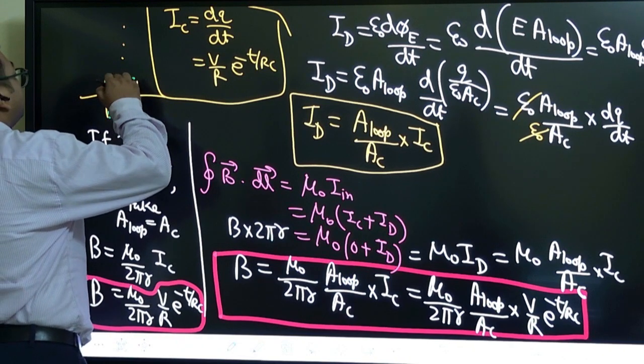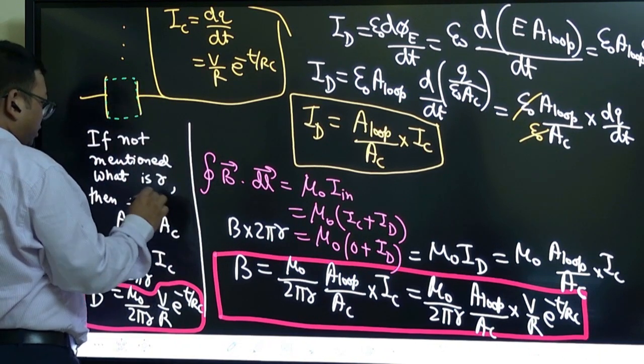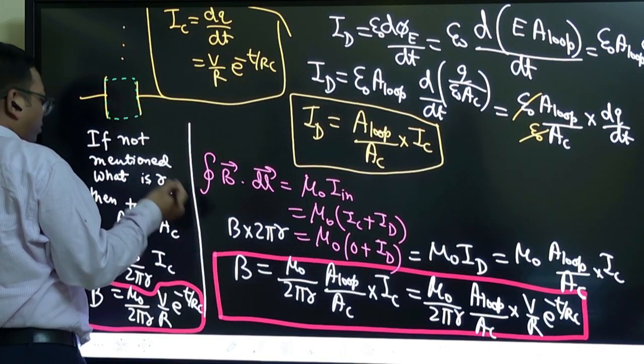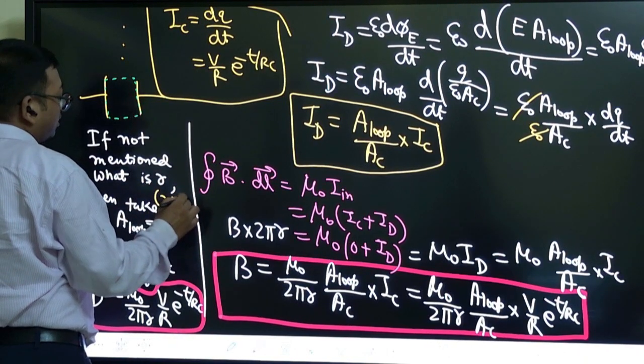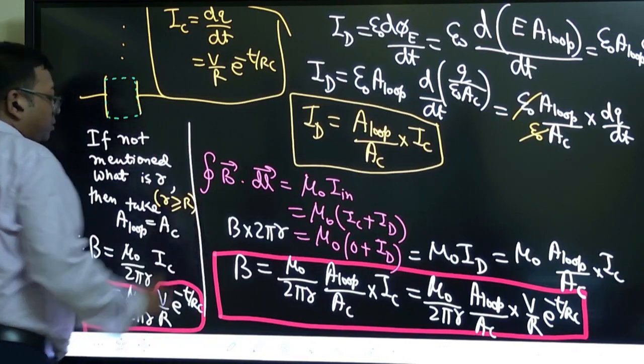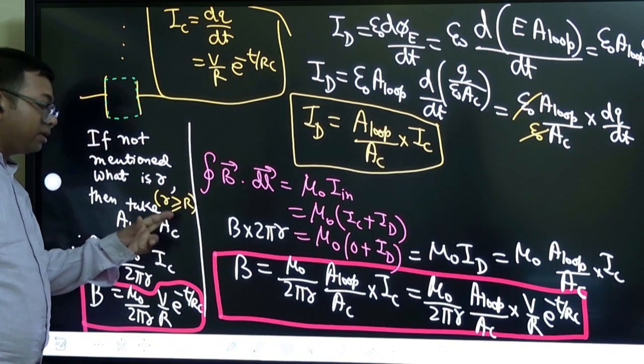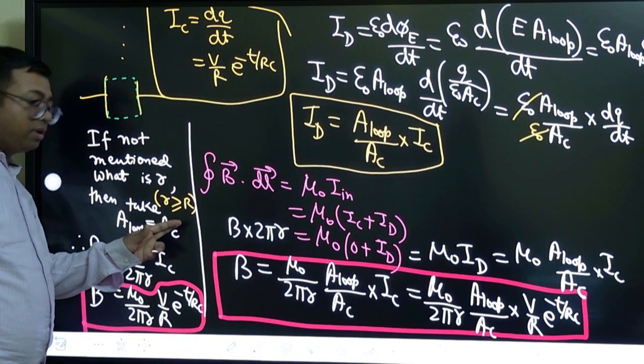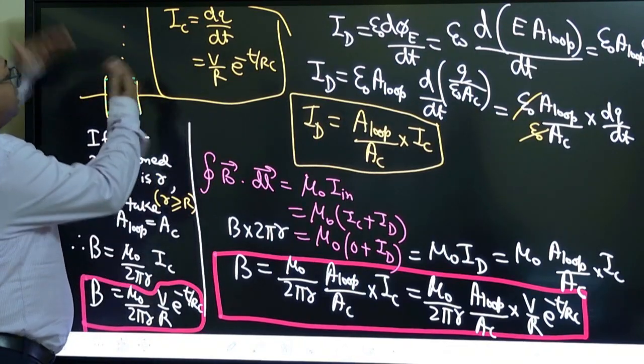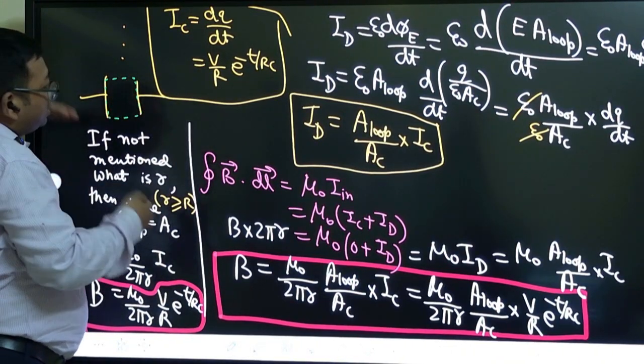Radially outside means, if nothing is mentioned, what is r? You can take r greater than capital R, or even equal to capital R. So this formula will be valid for r greater than or equal to capital R. That means the point is outside the region of the capacitor.